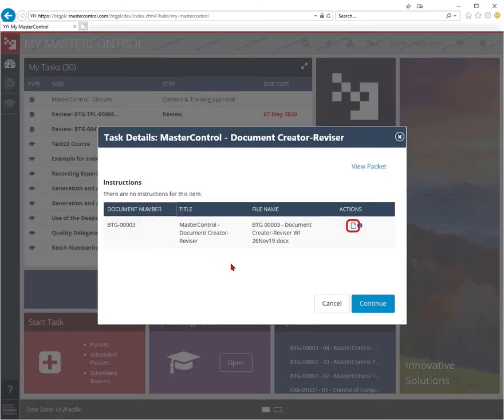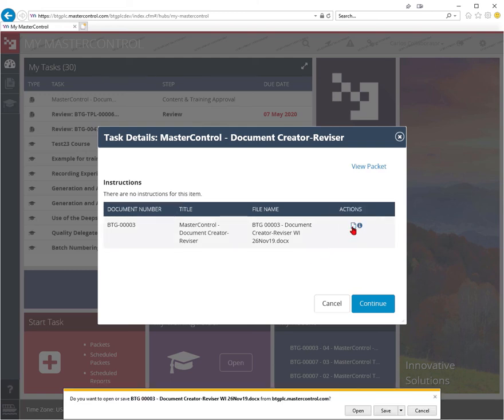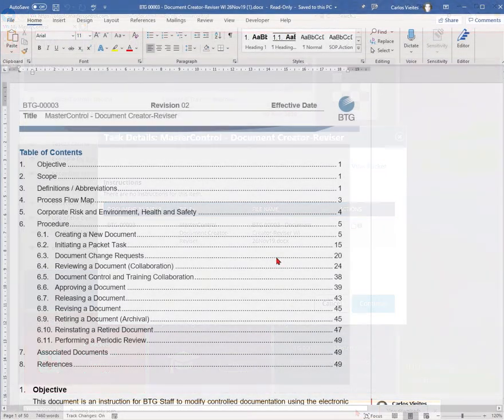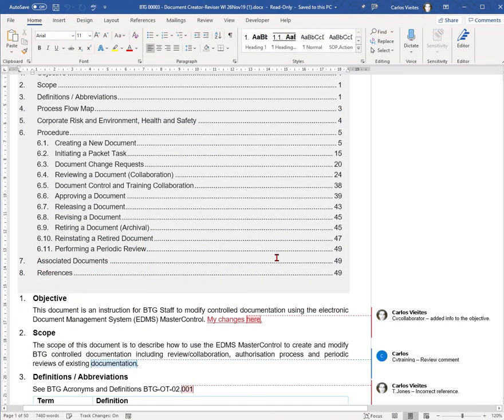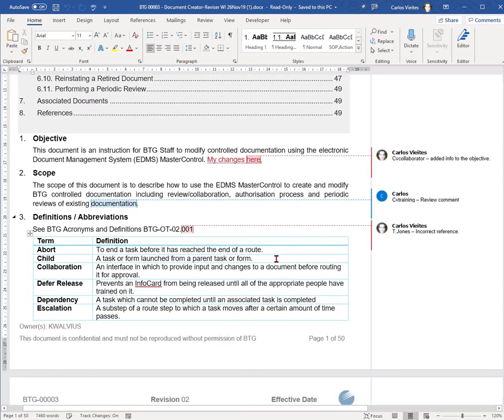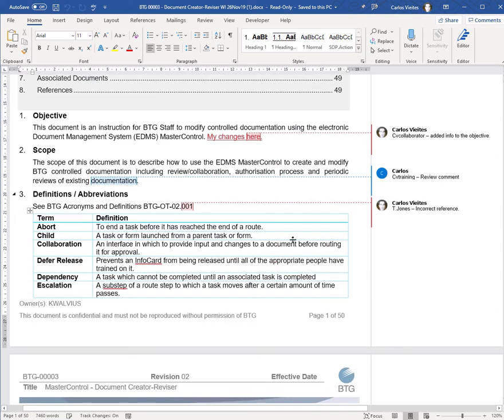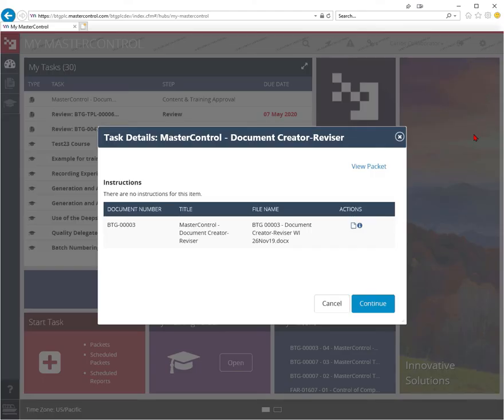Click on the document icon to view the proposed draft with the changes. View Packet allows you to read the details of the approved DCR. Select Continue to proceed to the approval or rejection.